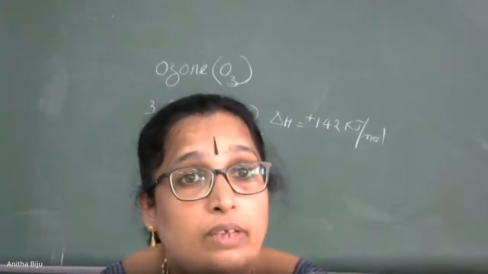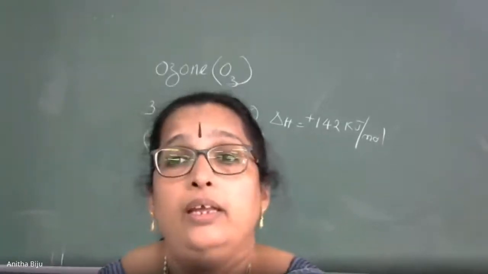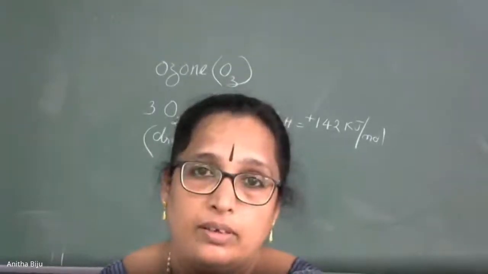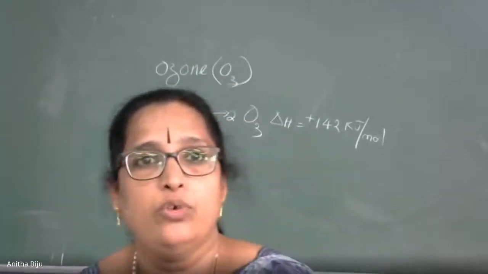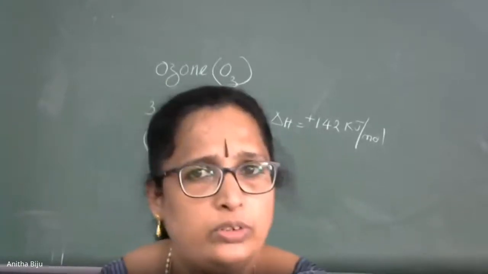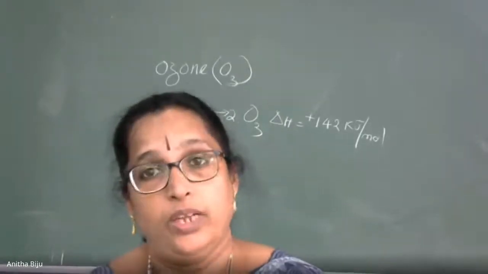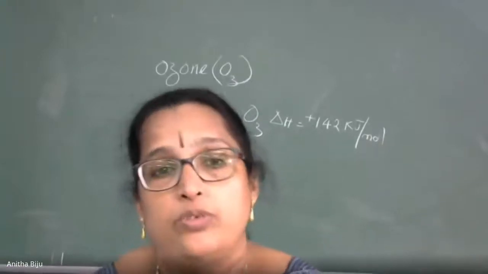Okay, why we are using silent electric discharge? Suppose we are using high voltage through dioxygen, then what will happen? Ozone will be formed. But as soon as ozone is formed, it decomposes into molecular oxygen and nascent oxygen. Decomposition takes place as quickly as possible.